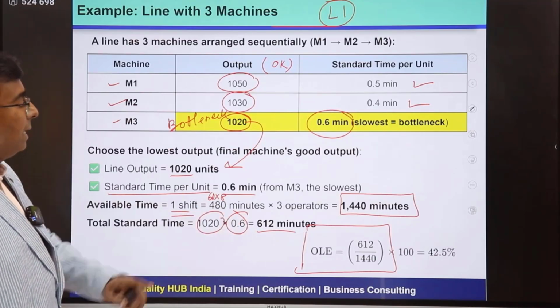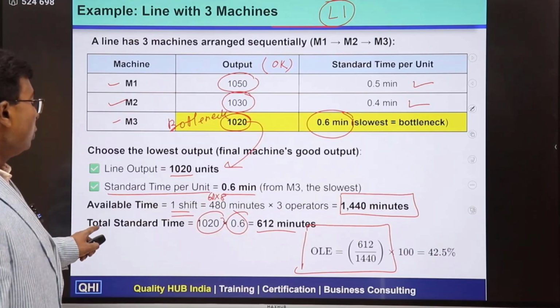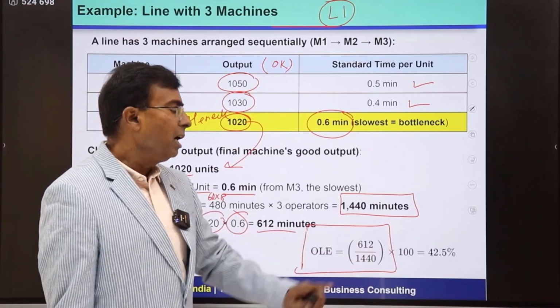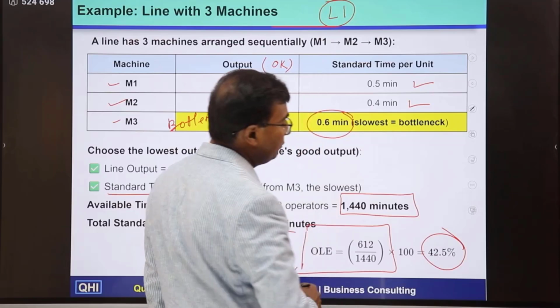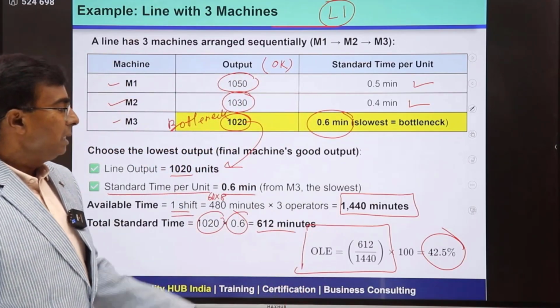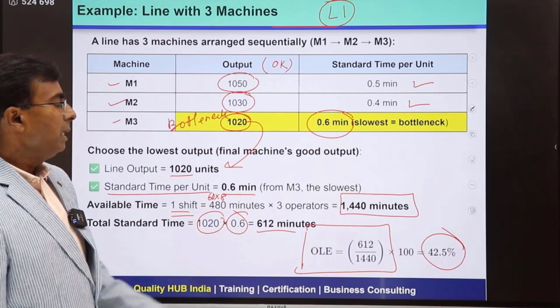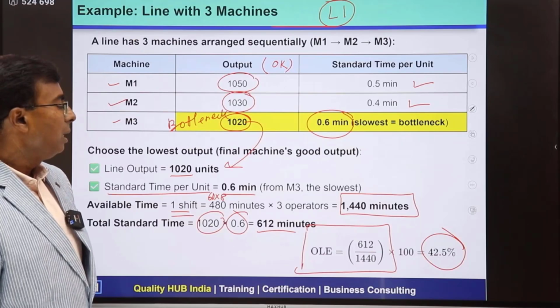So our overall line efficiency is 612, which is total standard time, divided by available time, that is 1440, multiplied by 100, this is going to be 42.5%, which is not very good. So we can see here, because this is the slowest process, and over here we need to now make improvement on the overall line efficiency.